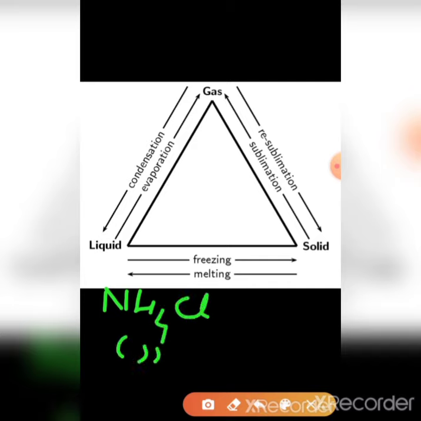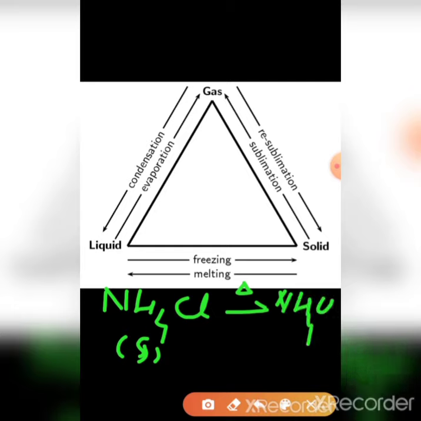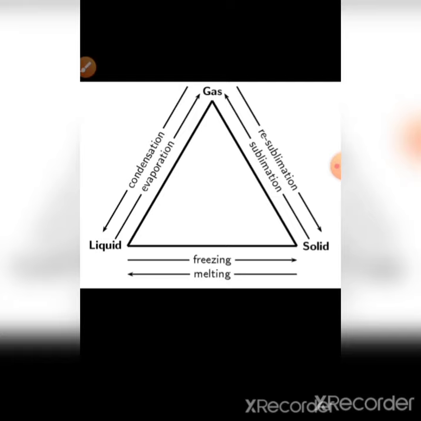NH4Cl in solid state, when heated, converts into NH4Cl gaseous state, and when it is cooled, it converts again into solid state. So when solid state goes to gaseous state, it is called sublimation, and when gaseous state goes to solid state, it is known as resublimation. Clear?